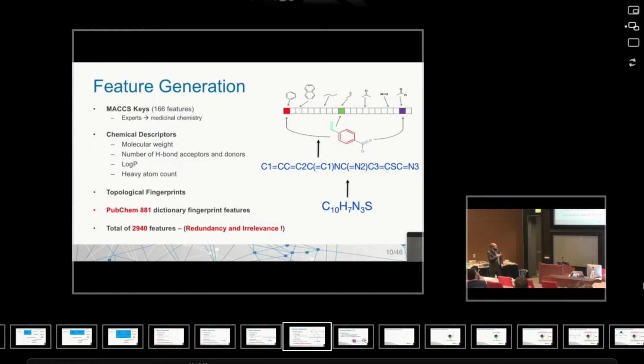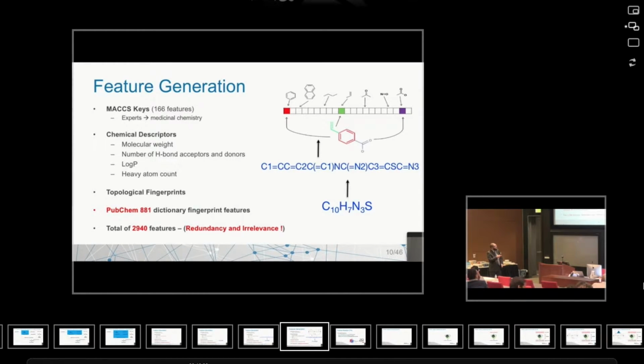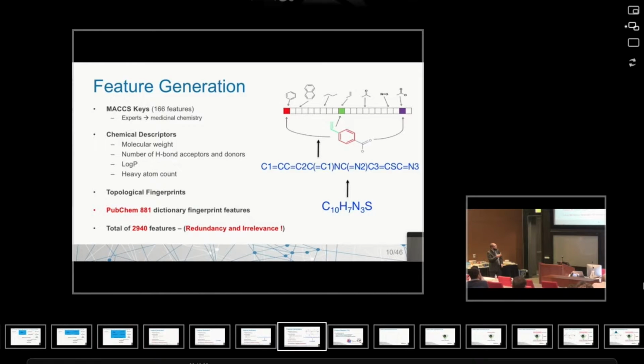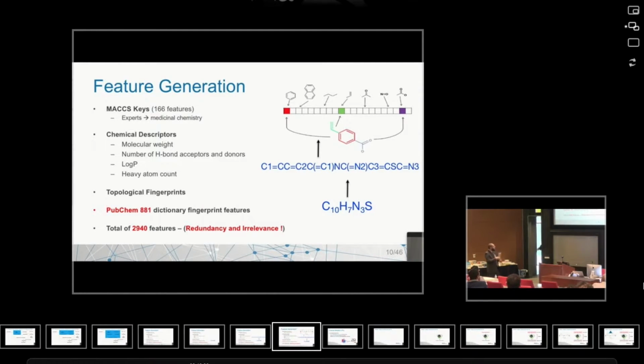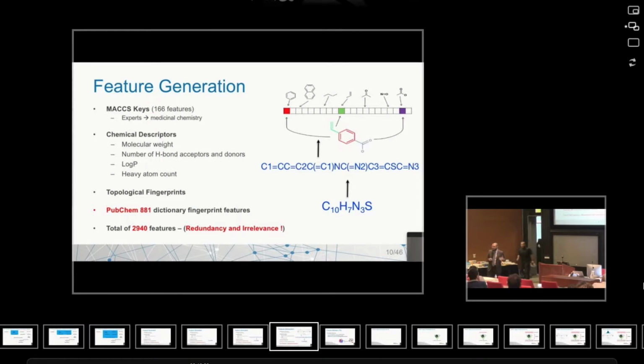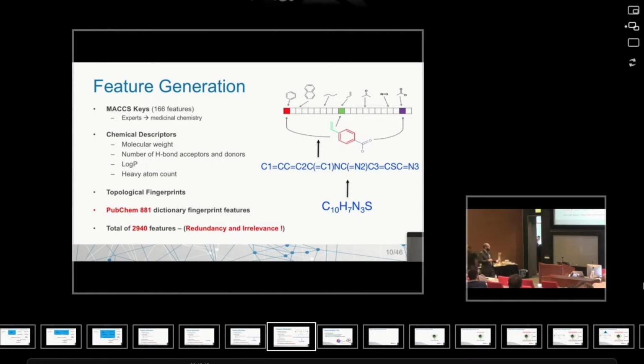And then we can have a predefined set of features. It's a matter of matching. So if this is part of this bigger graph, then we say this is 1 or 0. And it is a different way again to generate those features. So we generated different types of features. At the end of the day, we had almost 3,000 features.